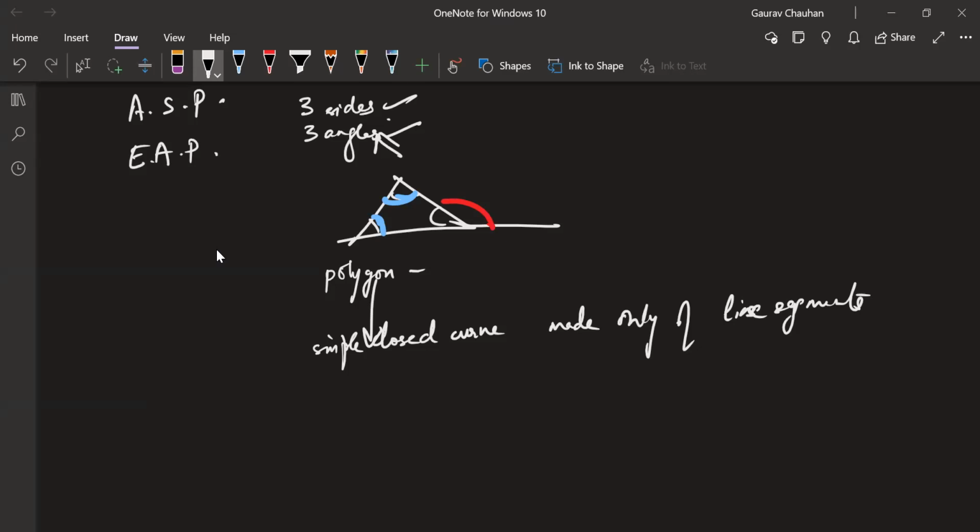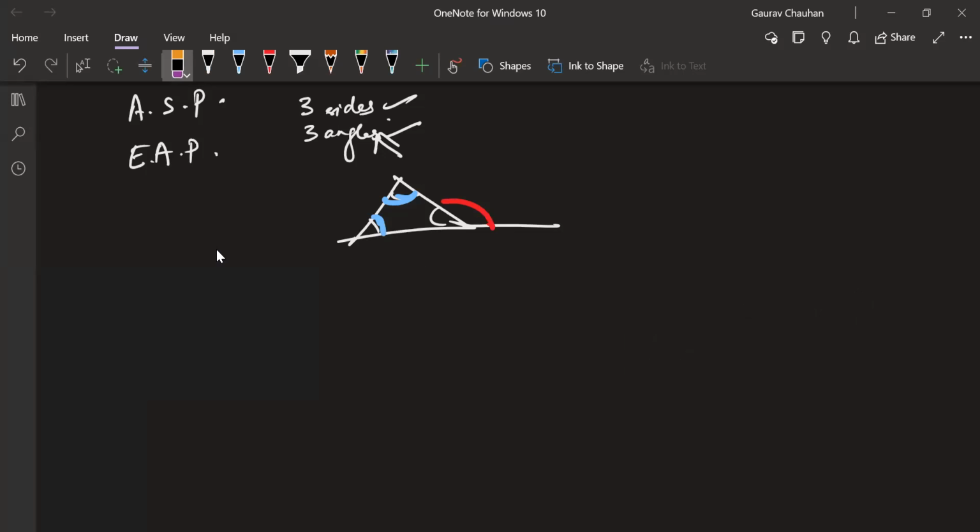So this was polygon, and triangle is an example of a polygon. But why triangles? Why is the chapter triangles in our portion? Why not quadrilaterals? Quadrilaterals also not there. It was there last year. Even further important, why not any other polygon like pentagon, hexagon? Bigger polygons are there.